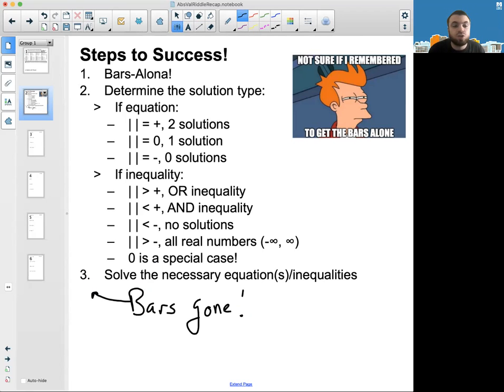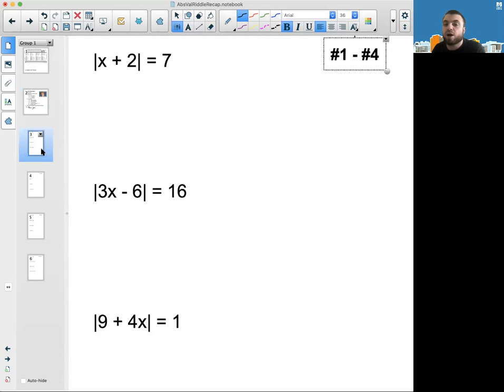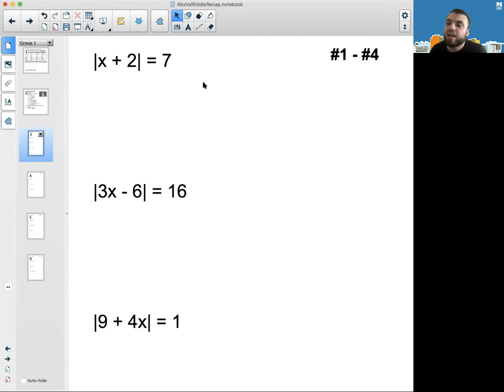All right, so what I'm going to do now is jump into our first set of problems. As you can see here, these are problems 1, 2, 3, and 4. That first column, I encourage you to reference your sheet so you can see that these are the same exact problems there. All right, let's go ahead and solve.